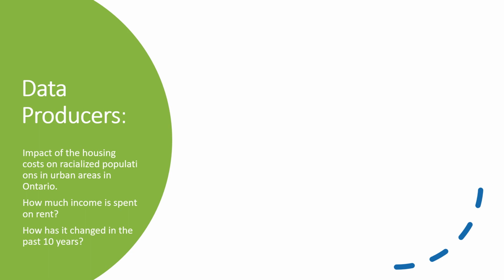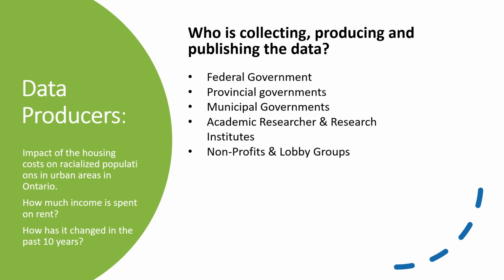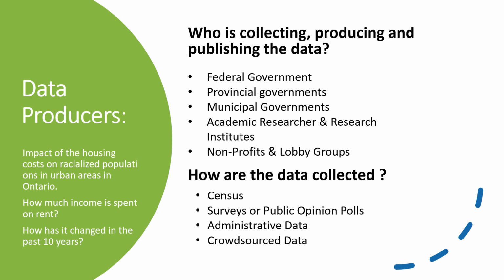We must also ask the question, who is responsible for collecting and publishing data about affordable housing? Each level of government has different responsibilities when it comes to housing. In this case, affordable housing. It is closely tied to legislation and policy as well. The major source at the federal level will be from Statistics Canada, as they collect data about income and census data and conduct the Canadian Housing Survey. The provinces and municipalities also collect data about affordable housing. Other sources could include academic researchers, research institutes, nonprofits, and lobby groups. It is also useful to list diverse ways the data are collected.